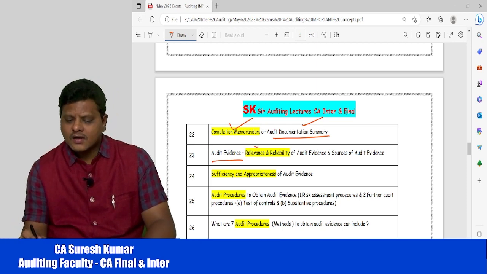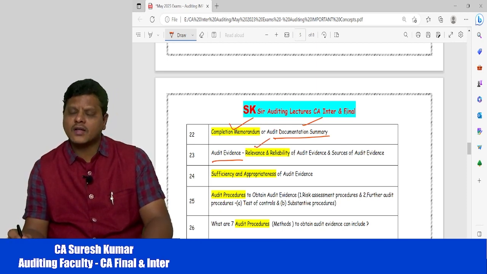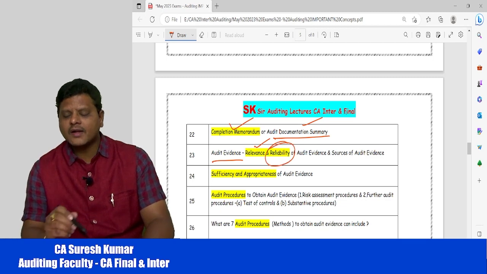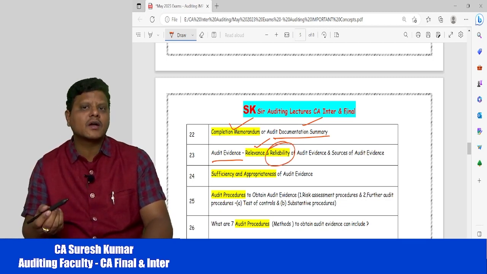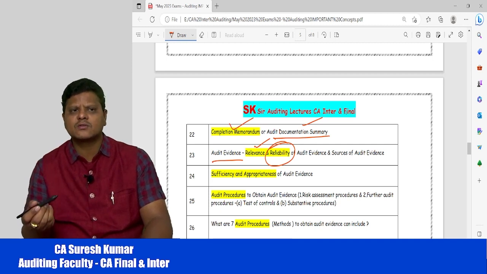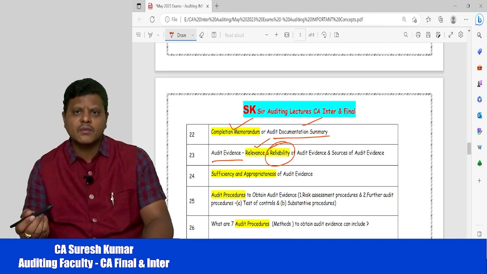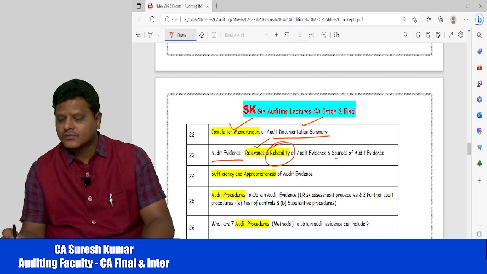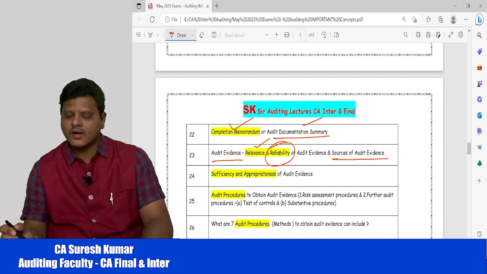Then what is the relevance of audit evidence as far as auditing is concerned? What is the reliability of the audit evidence? What is the genuineness of the audit evidence? Then how you can ensure the reliability if you get it from an internal source, an external source, within the management, or outside the management. Then what are the different sources from where you can get the evidence?